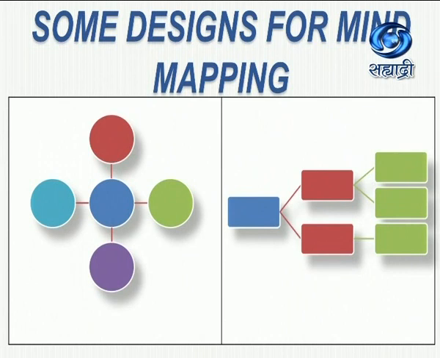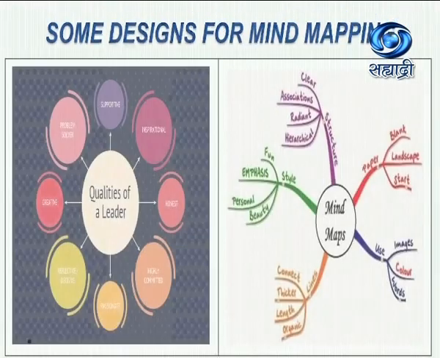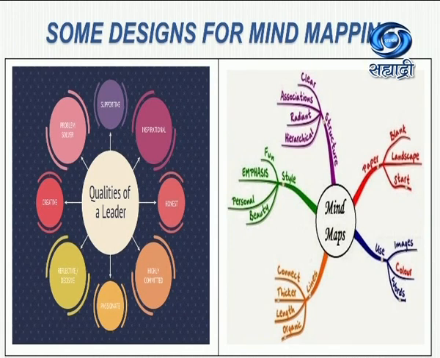There are some more shapes which you can draw for a mind map, which I will show you right now. These are some more designs for mind mapping: a central concept and related ideas to it. You can draw the oval shapes given on the left hand side, or the squares or rectangles given on the right hand side. You can draw any kind of shape, but it should be related to the theme of the passage. Here are some more designs for mind mapping, and in these the details are also filled.